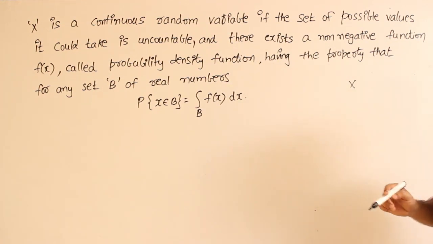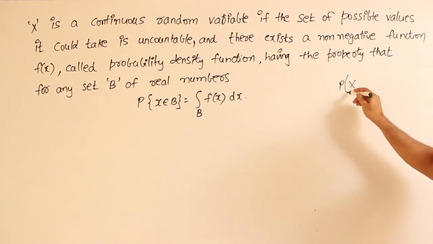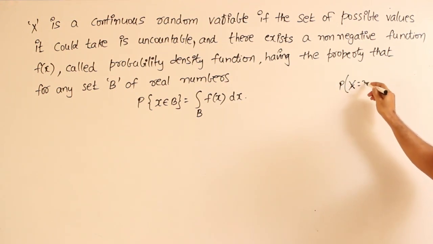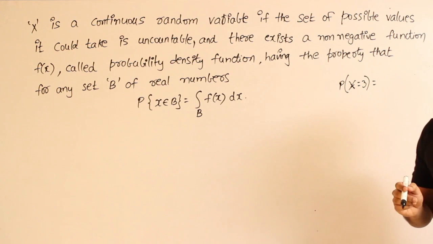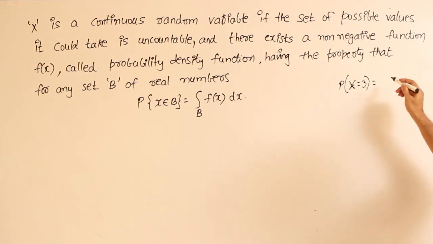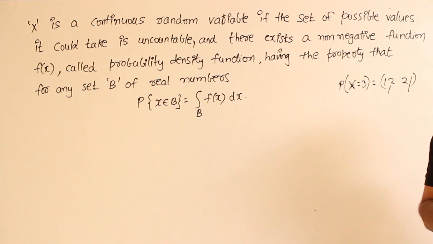When I roll them, what is the probability that the sum happens to be exactly 3? For this we are able to derive the probability. What are the events that will be covered in this? One is (1,2), the other is (2,1), and the probability of this one is 1 by 36 and the probability of this one is 1 by 36. When I add them up, it is going to be 2 by 36.